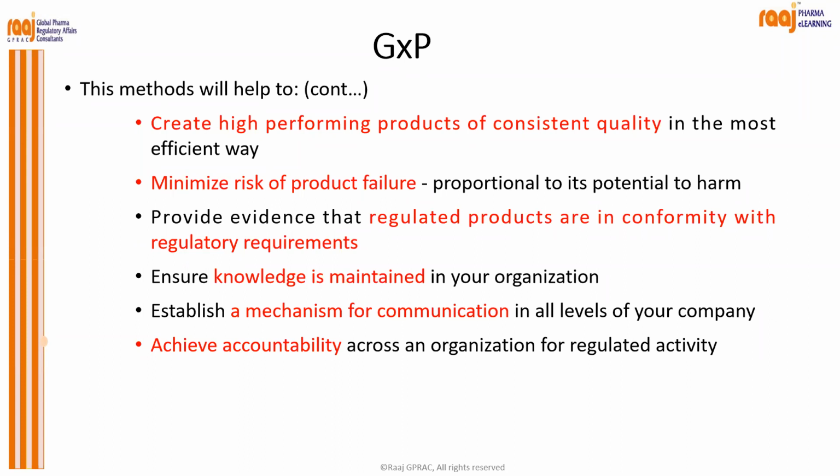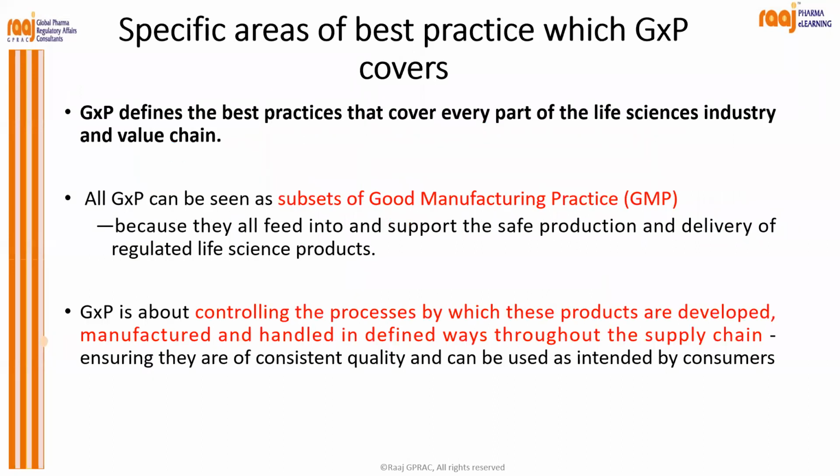Establish a mechanism for communication at all levels of your company, right from top management and middle management to lower management. And the most important is to achieve accountability across an organization for the regulated activity. So, how this GXP helps, I have mentioned in this slide.